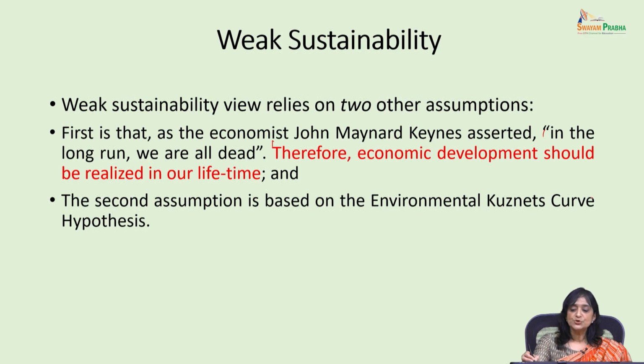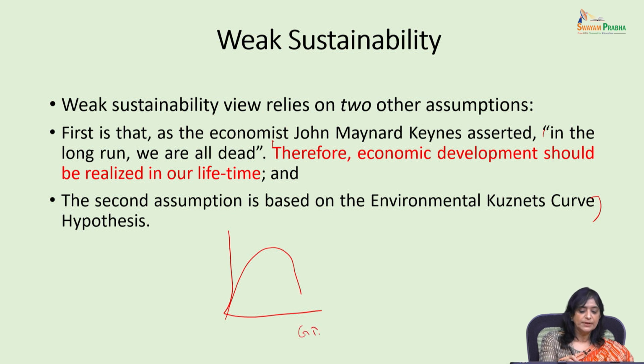And the second assumption of weak sustainability is based on the environmental Kuznets curve hypothesis, which we have already done. If you remember, the environmental Kuznets hypothesis gives an inverted U. That is, if we have GDP per capita here and environmental degradation here, as the economy grows, environmental degradation first starts rising, and then after reaching an optimum level of GDP, environmental degradation will fall.